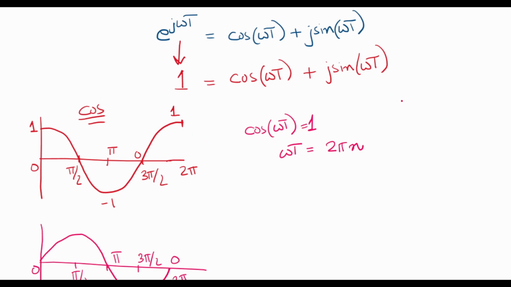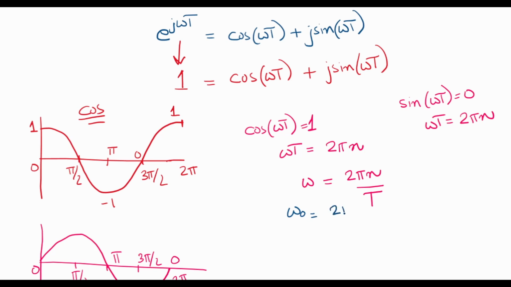On the other hand, sine omega T is equal to 0 when omega T is equal to an integral multiple of 2 pi. And from here we find omega as 2 pi n over T, and the fundamental frequency omega 0 is when n is equal to 1. The fundamental frequency is given by 2 pi by T 0.